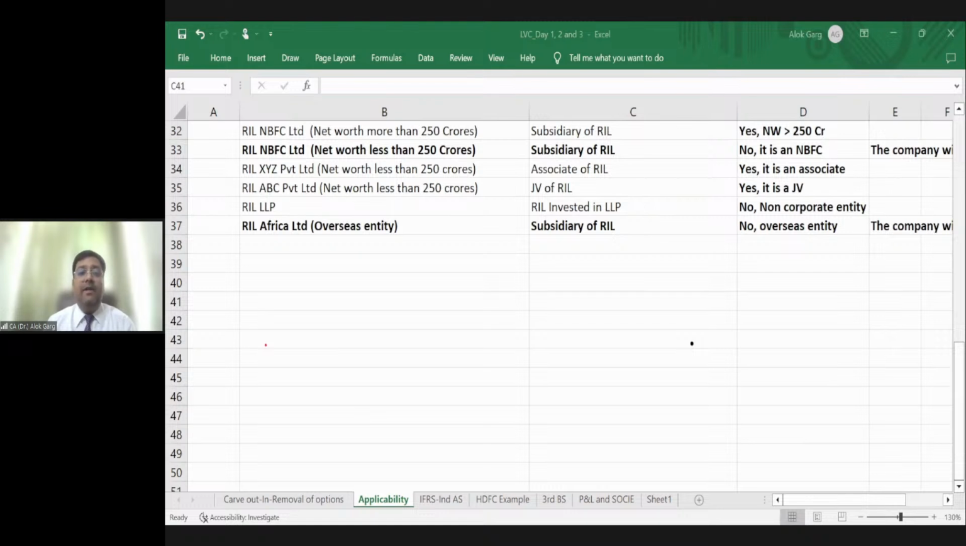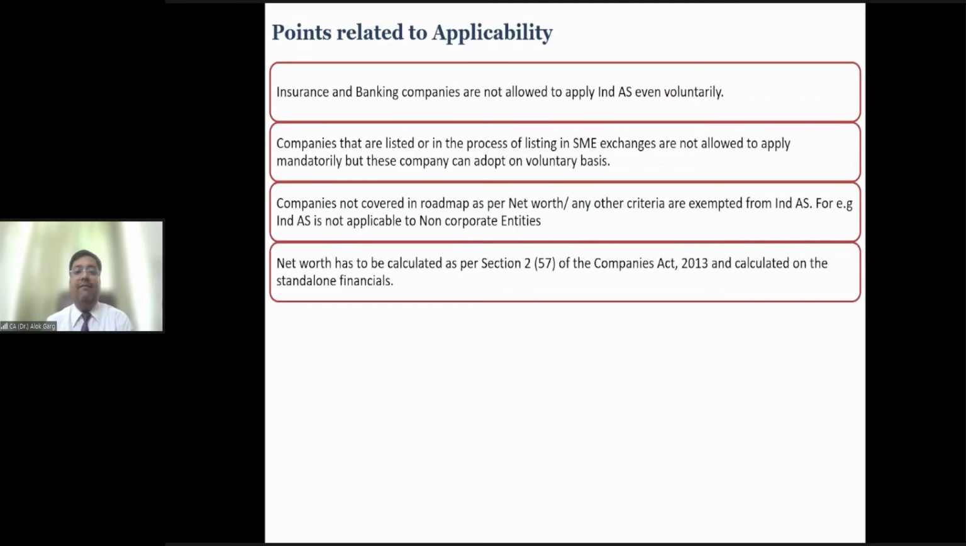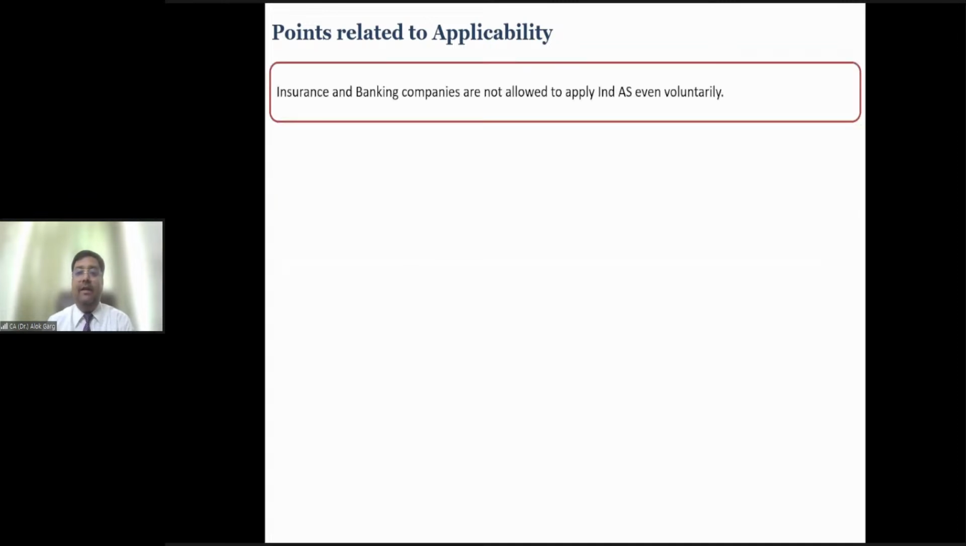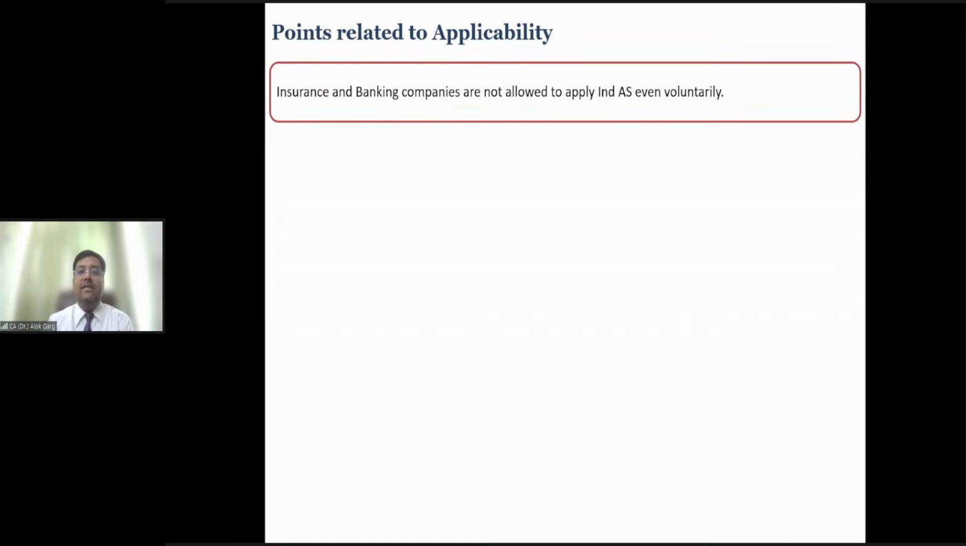Now, sir, what is meant by net worth? What is meant by net worth? Okay, let's move on. First of all, what we have discussed, we will quickly cover here. Insurance and banking companies are not allowed to apply Ind AS even voluntarily, right? Is that clear?